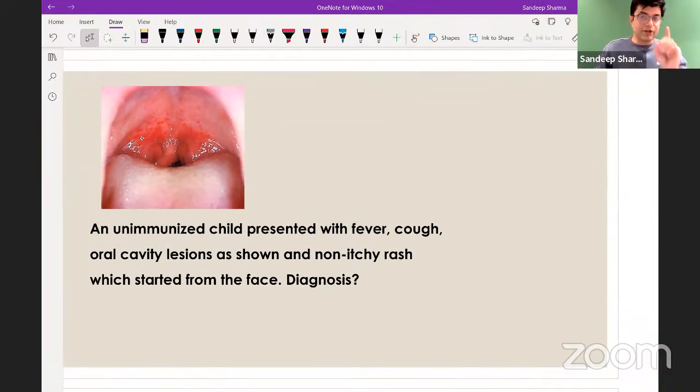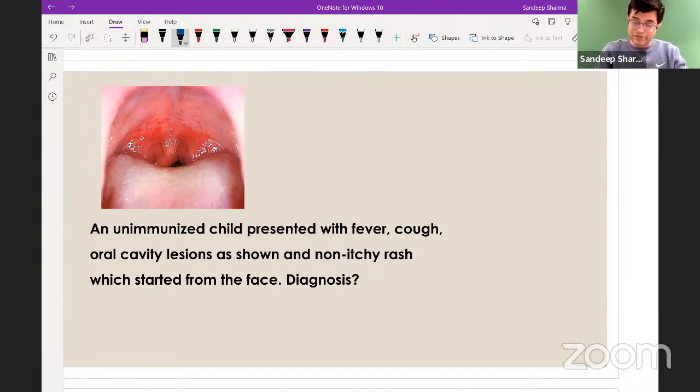Unimmunized. Adnan Khan, 1-year-old baby, 2 lakh international units will be given. A 1-year baby, if it is exactly 1 year, 2 lakh international units is given, right? It is not 1 lakh. It is for 6 months up to 12 months, but not completed 12 months. That is what they mean when they say 1 lakh international units in that age, right?